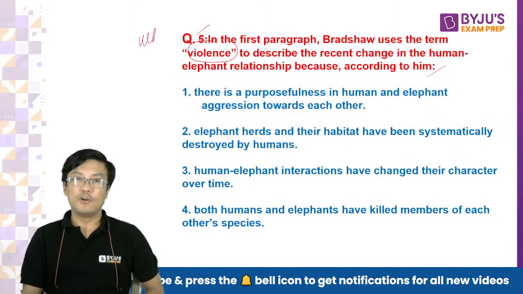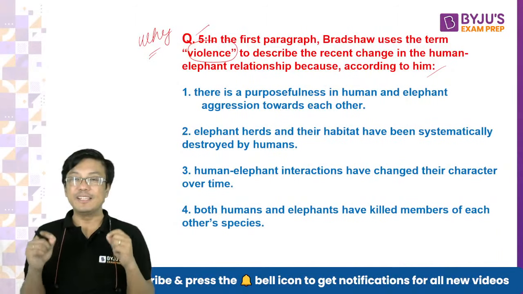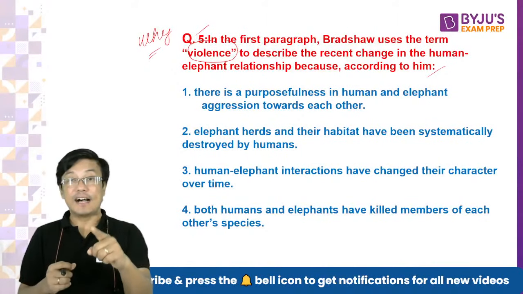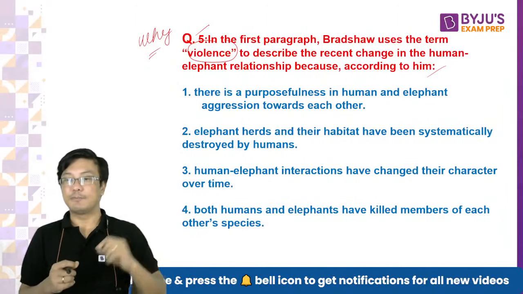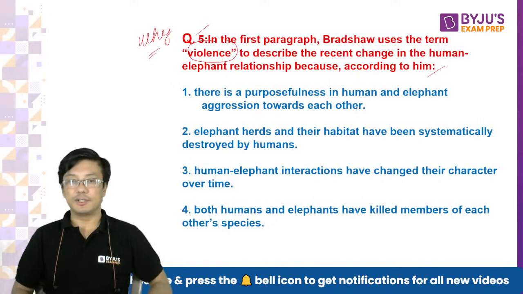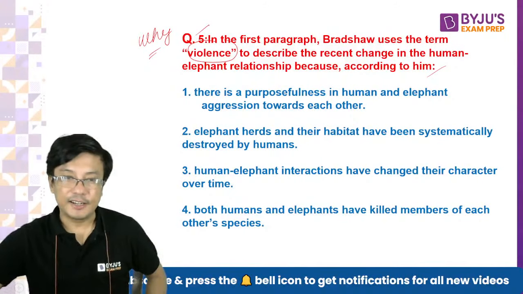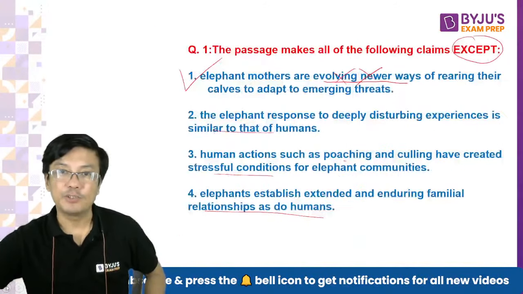So he is asking you, why does the author use the word violence to describe the relation between human beings and elephants? इसका आंसर जो है, it is given right in the first paragraph. Right. Do you want to see that line? If I show you that line, now nobody should get it wrong.